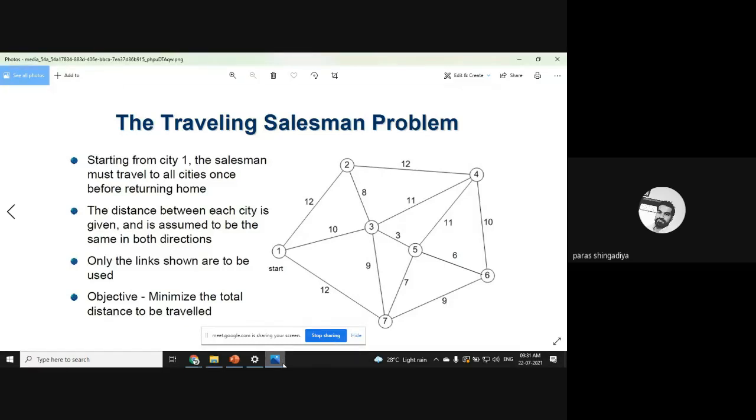Here we just find such a route. You have to start with place 1 and end your journey at place 1, and between 1 and 1 you visit all the cities exactly one time. If it is possible, then it is called a Hamiltonian graph.